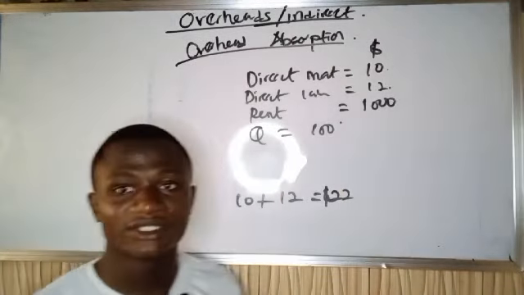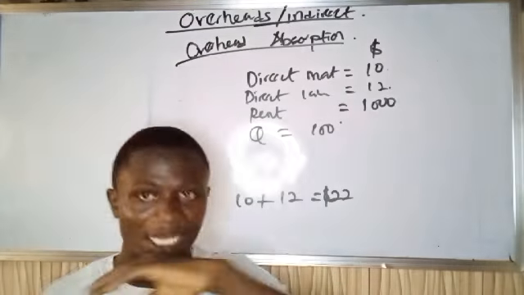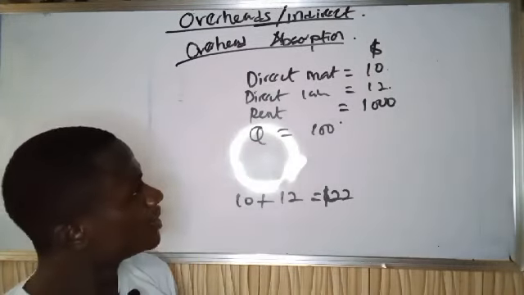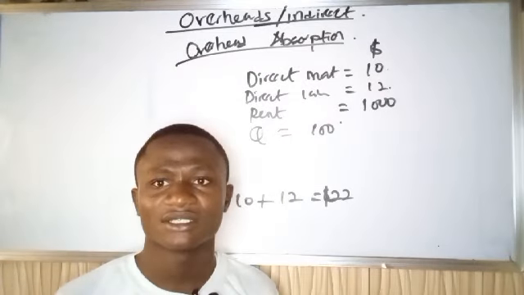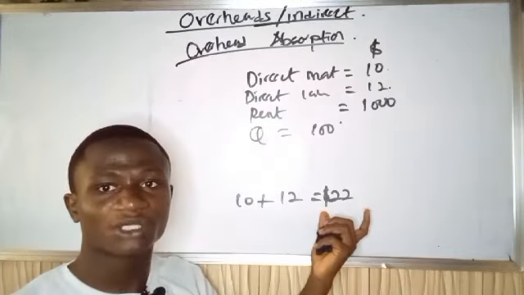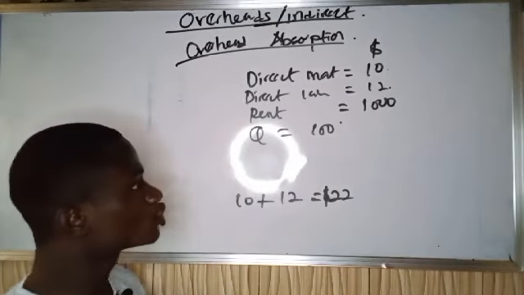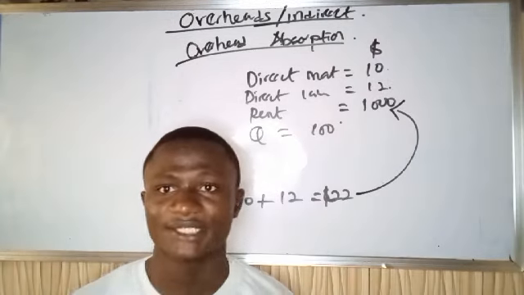So for me to make profit, I will say let me charge maybe $23, $24, $25 and above. But if I'm producing 100 units, do you agree with me that the price I'm charging for this product does not include the overhead?